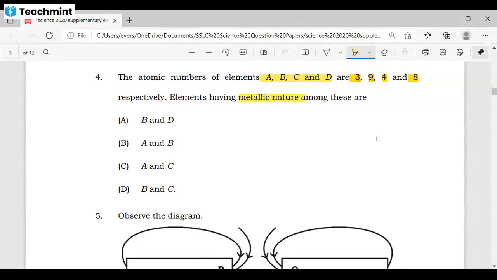Now, first of all, before we answer this question, can you tell me from which chapter this question has been taken? First, you need to know from which chapter this question has been taken.